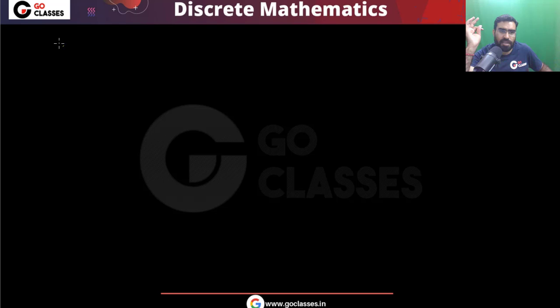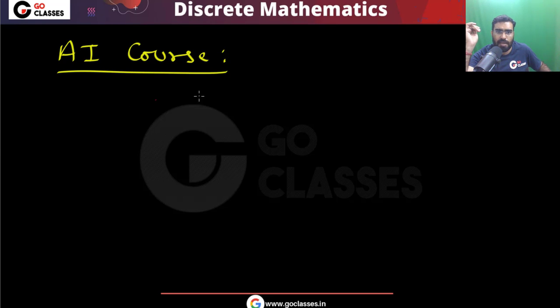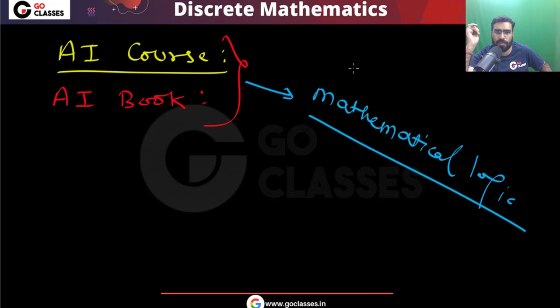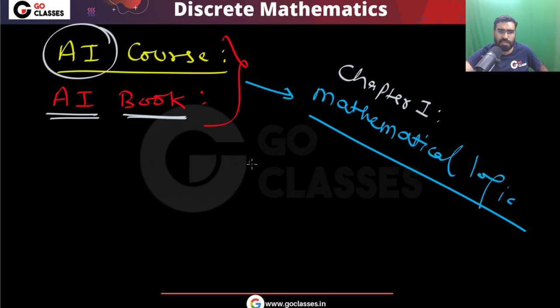Let me tell you one more thing, the final thing. If you take any artificial intelligence course, any AI book, you can download any artificial intelligence book, in that the first chapter will be mathematical logic.